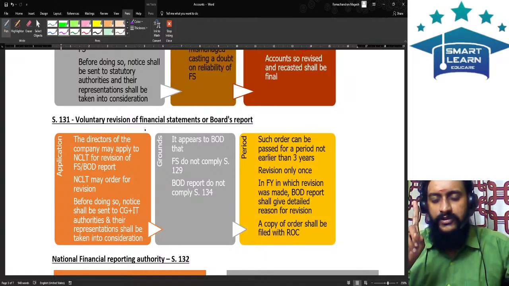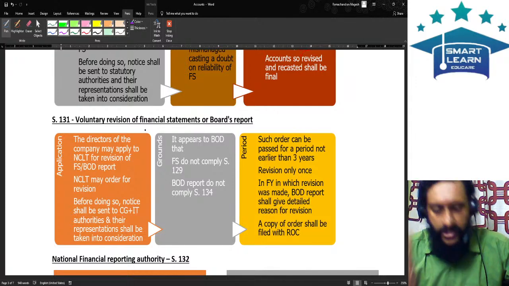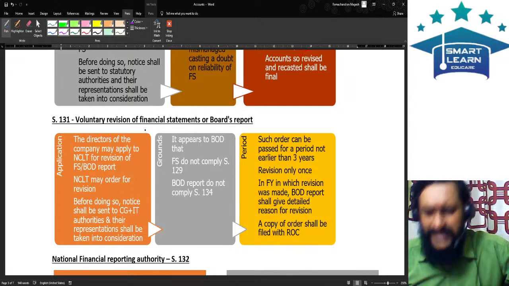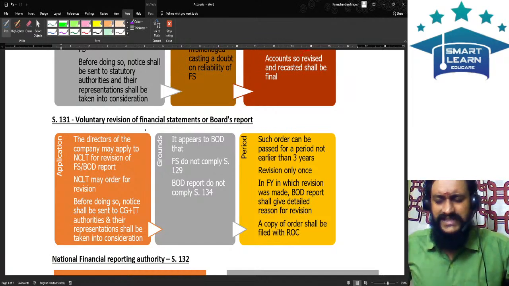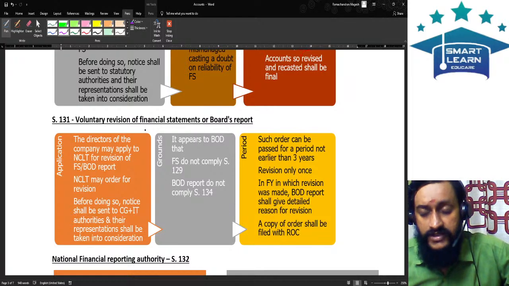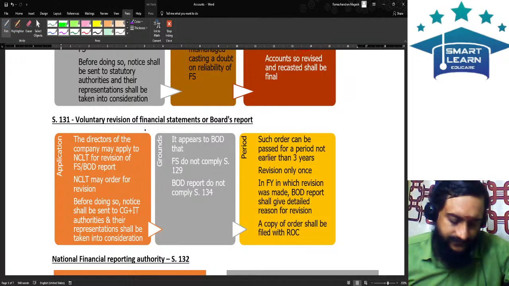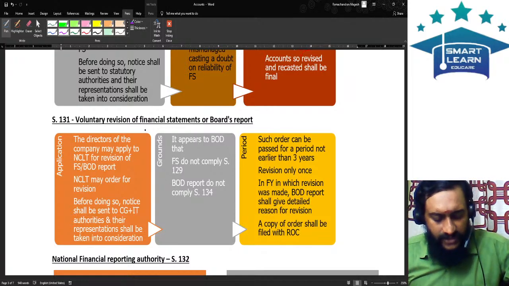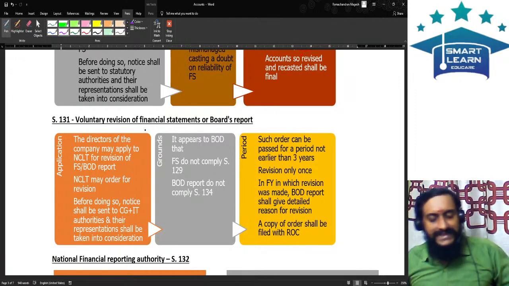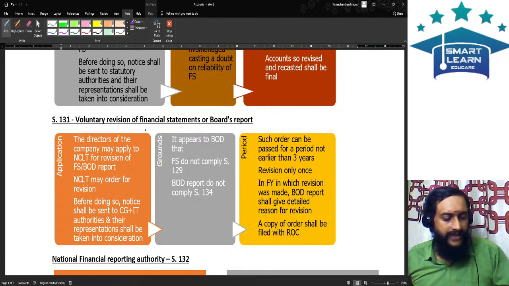Only when the books of accounts were prepared in a fraudulent manner or the affairs were mismanaged, casting a doubt on the reliability of the financial statements. Only under these two circumstances, what will happen? The NCLT will order for reopening the books of accounts and recasting. Revision is not a serious exercise like reopening. But what do we refer to as revision?